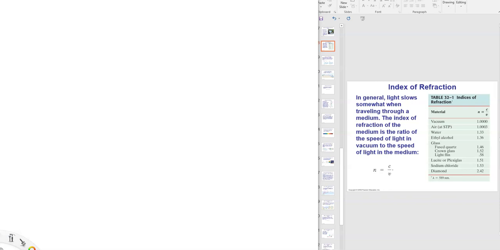Okay, hello everyone. So we are starting a new topic today, which is refraction of light. What is refraction? This is actually bending of light. Like when light travels, we say that light rays travel in straight lines, a straight path. But under certain circumstances, it can change direction. It can bend from its original direction.